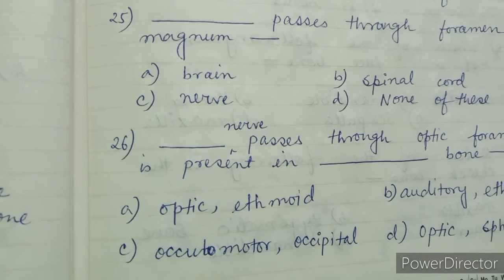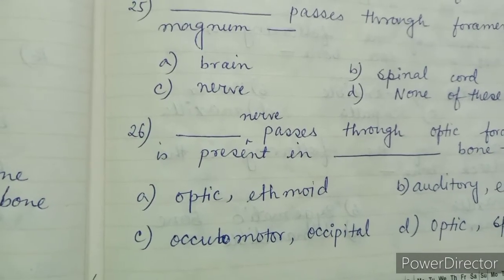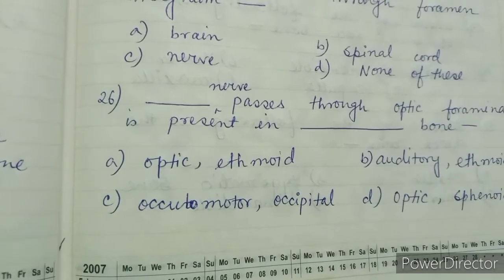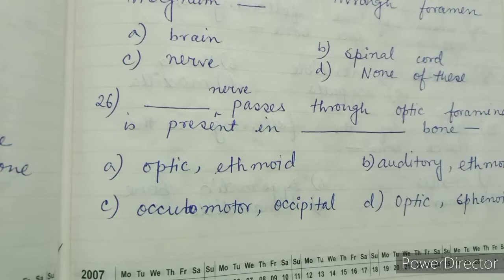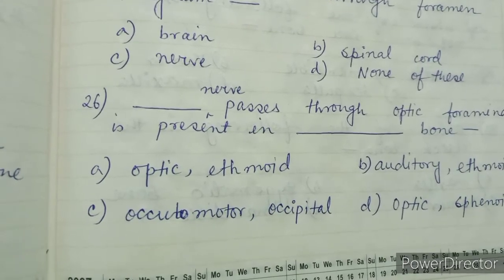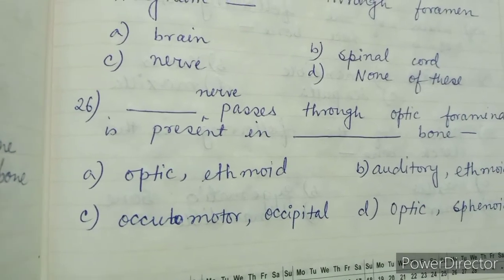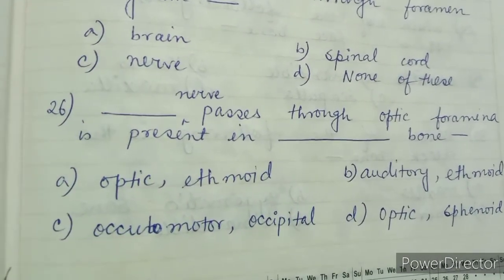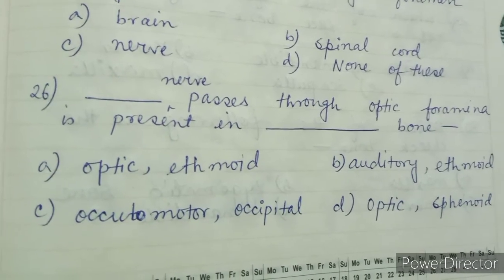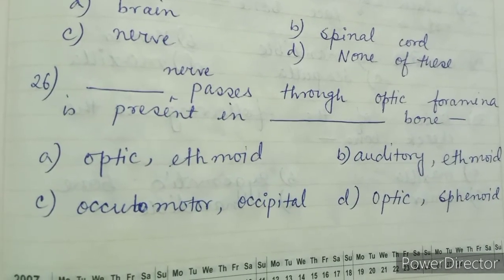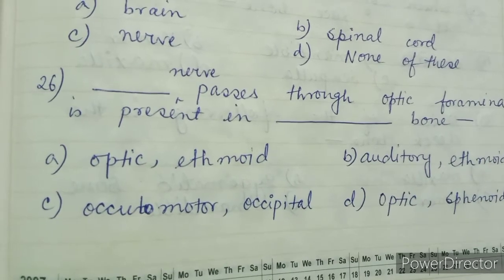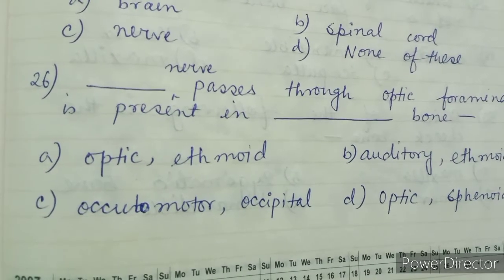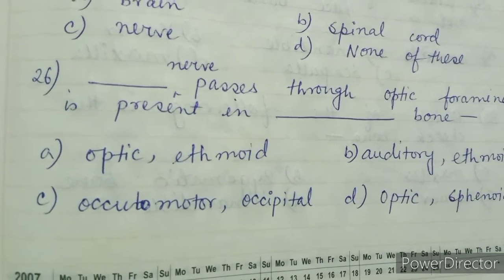Question number 26. Dash nerve passes through optic foramen, which is present in dash bone. Options are option A optic nerve and ethmoid bone, option B auditory and ethmoid bone, option C oculomotor and occipital bone, option D optic nerve and sphenoid bone. The right answer is option D optic nerve and sphenoid bone. Optic nerve passes through the optic foramen, which is present in sphenoid bone.